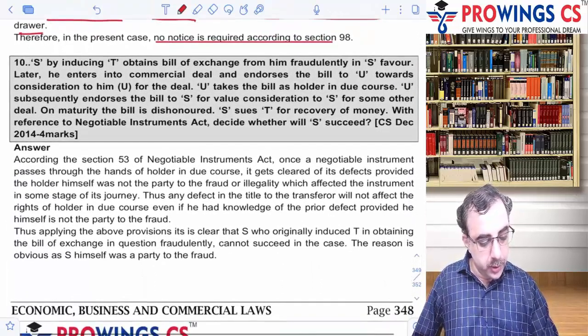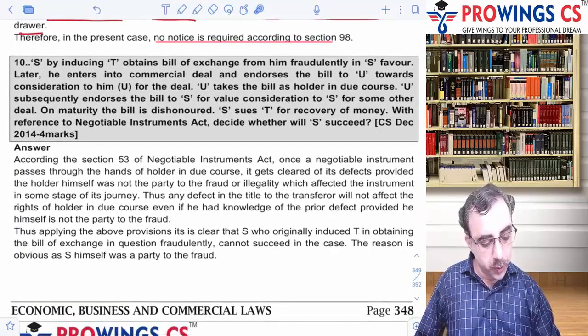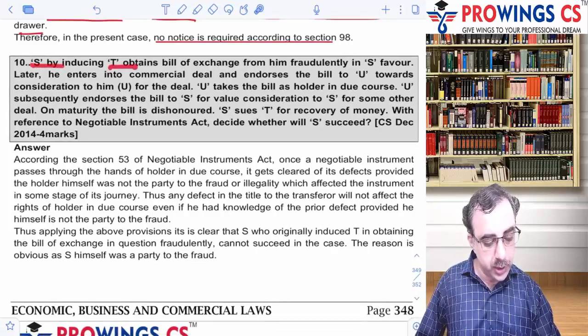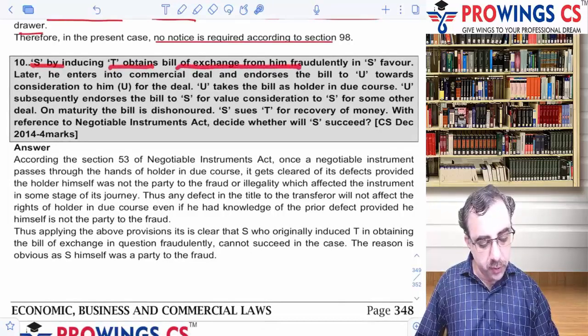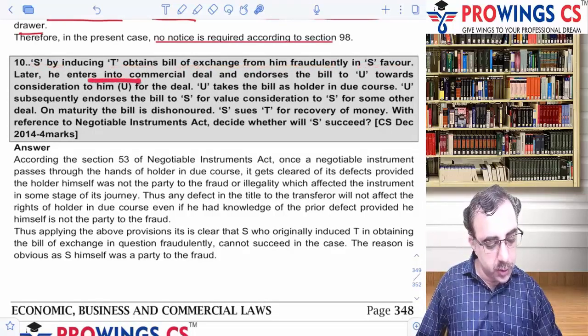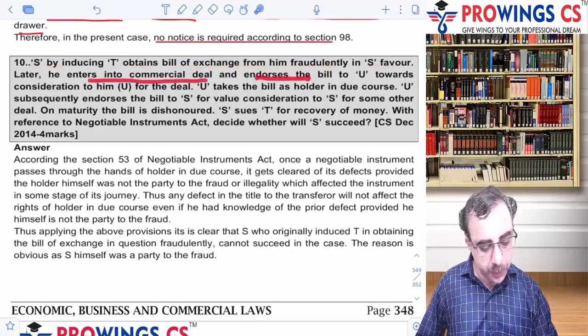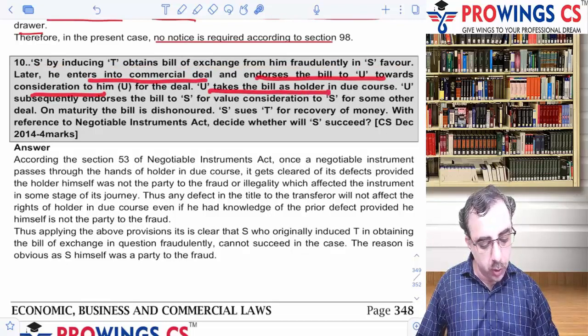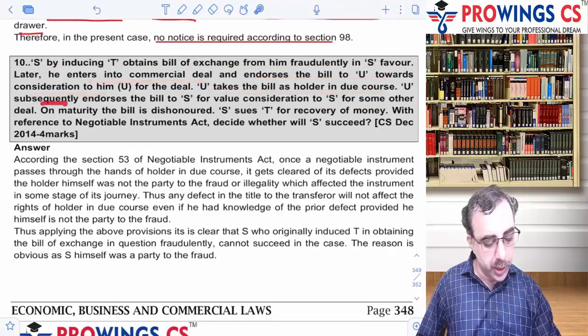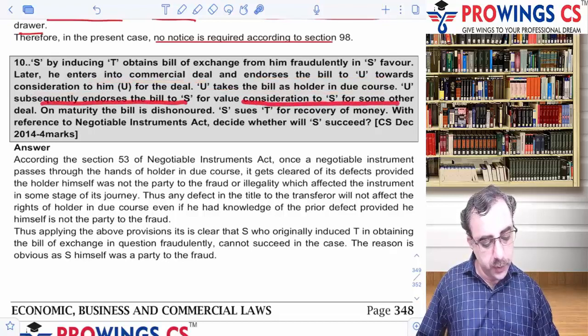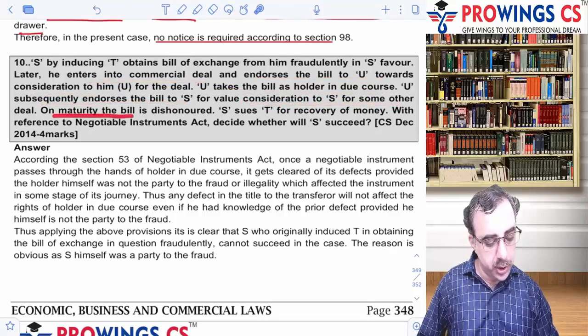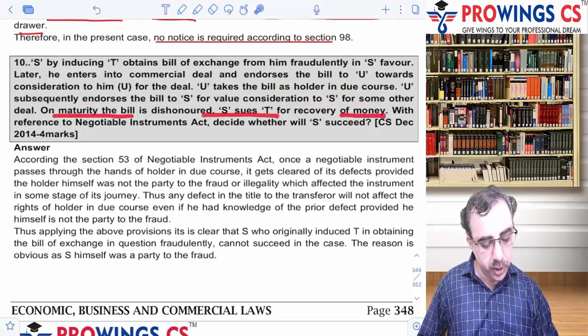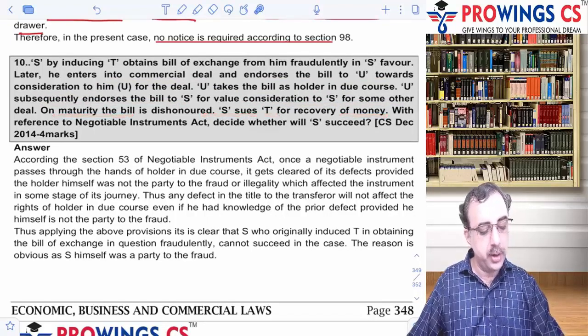Then यहाँ पर 10th question क्या बोलता है? S, by inducing T, obtains a bill of exchange from him fraudulently in favor of S. Later, he enters into a commercial deal and endorses the bill to U towards consideration to him. U takes the bill as a holder in due course. U subsequently endorses the bill to S for valuable consideration for some other deal. On maturity, the bill is dishonored and S sues T for recovery. Will S be able to recover?